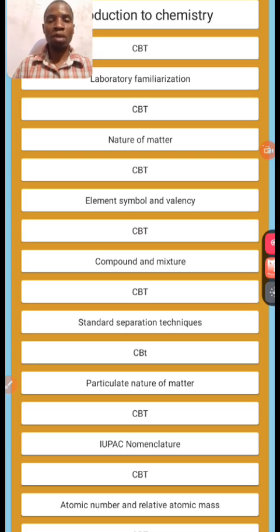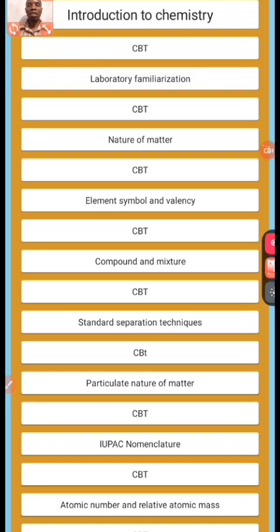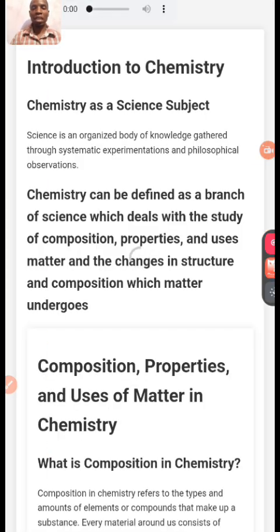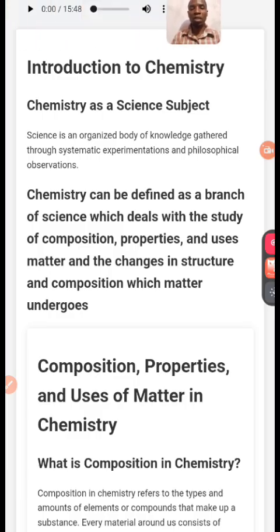Now today we are looking at this topic, introduction to chemistry. That's what we are looking at in your app. When you get here, you should click it and let us begin. Look at this arrow. Now you can press the play button. Make sure that when you press it, it's easy to have access to it so that you can start with us and we read it for you.